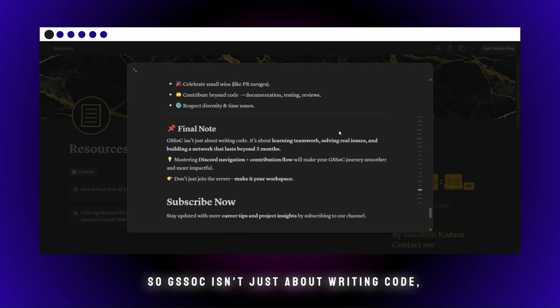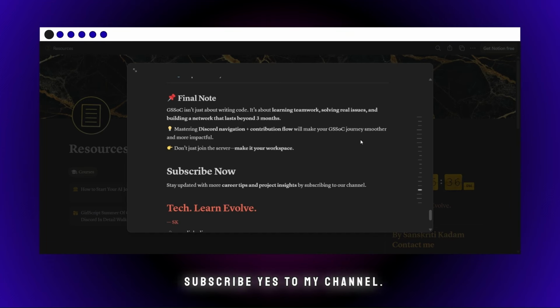So GSSoC isn't just about writing code. Yes, it is open source, so you can learn a lot from it. Discord is very good for you. If you are not able to understand, you can rewind this video and understand where I have stressed the word. For doubts, the projects, you can go and check their descriptions and get started with your contributions.